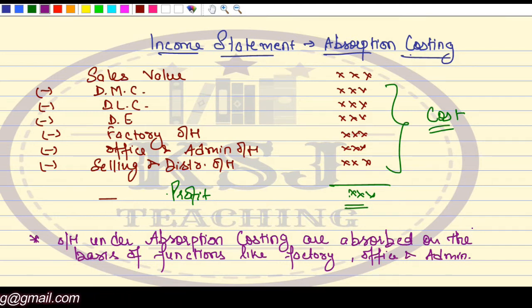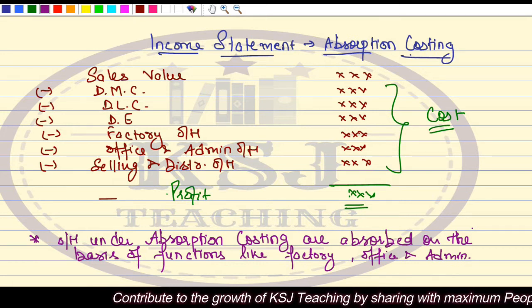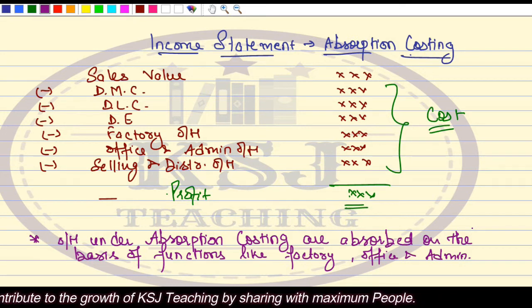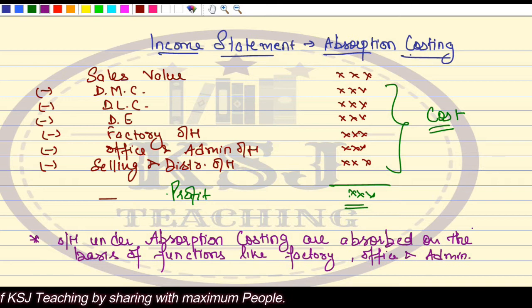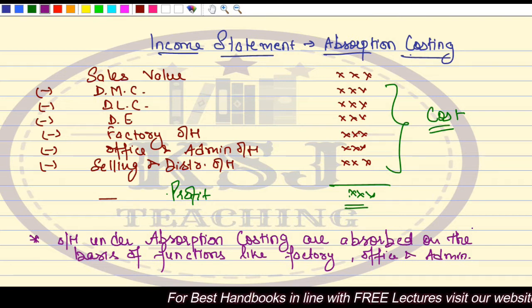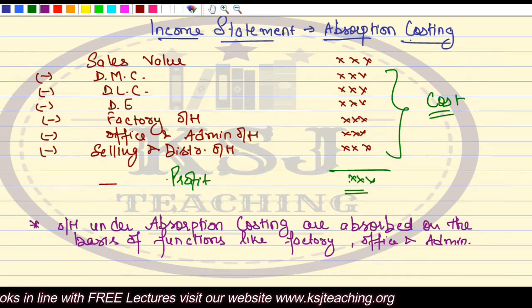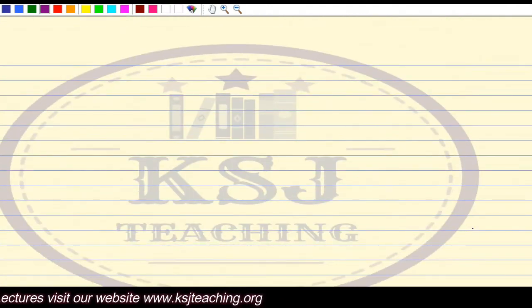Now let's try to understand what is the problem with this. What is the problem with the absorption costing? We have studied it, that's fine. Everything is good, right? But when it comes to marginal costing, or when it comes to some technical part, let's try to understand what is the problem with this absorption costing. Why has this marginal costing technique been developed? Obviously, if there is some problem in the absorption costing, there is another technique that has been developed, that is marginal costing, right? How that problem will be solved by marginal costing, let's try to understand that.